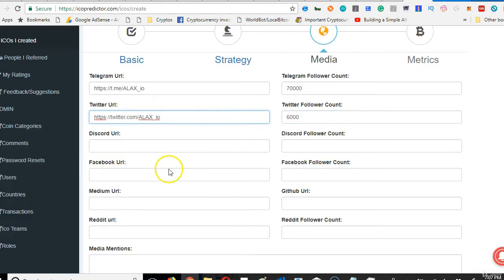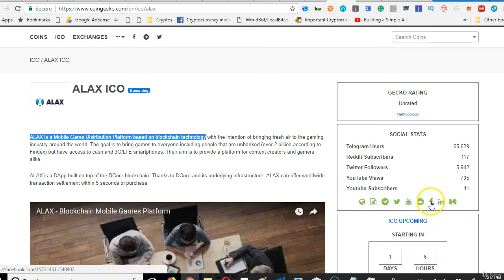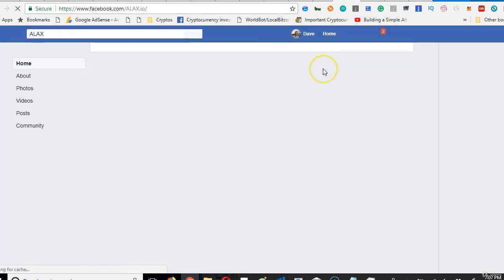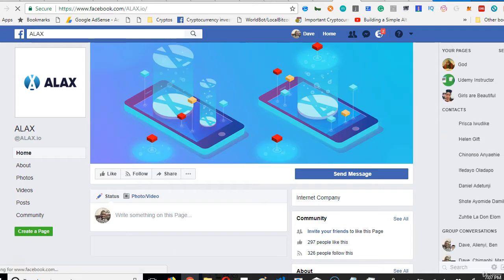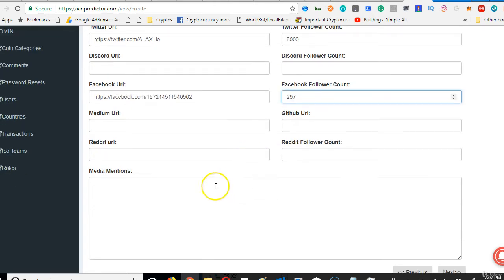And then Discord, they don't have Discord. Facebook, I think they have Facebook. Look at their Facebook, copy link address. Then if I open it here, how many people do they have on their Facebook page? They have 297 followers. That's quite poor.